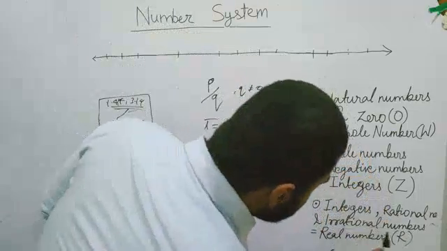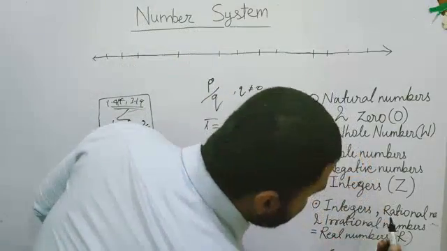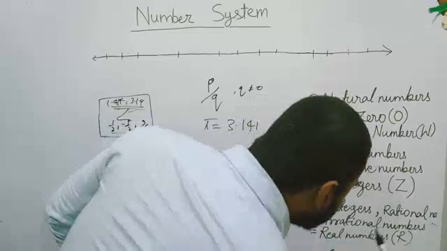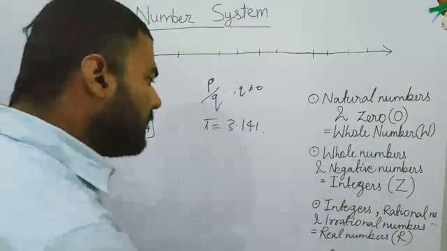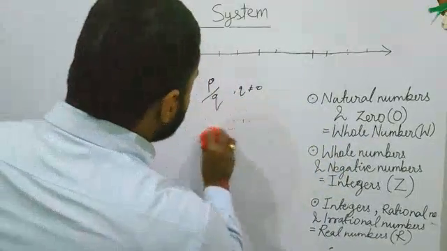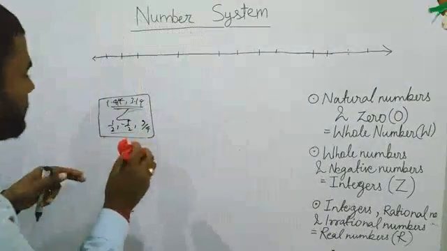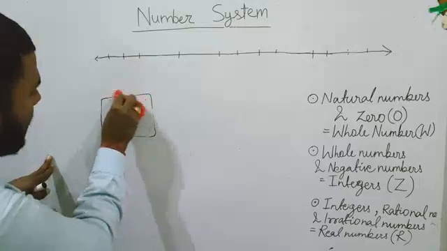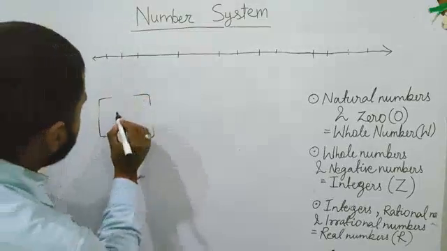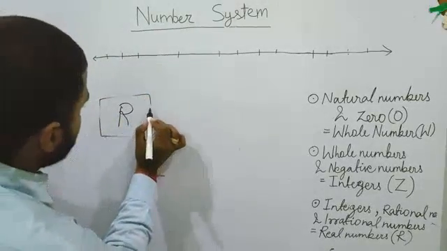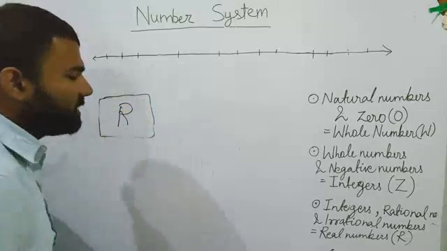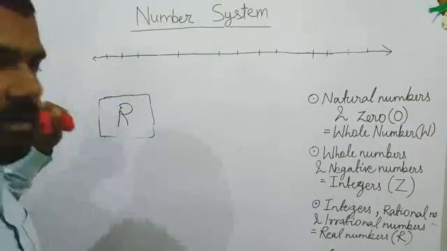Correct. The collection of all the integers plus all the rational numbers plus all the irrational numbers is called real numbers, and it is denoted by R. So what your box contains right now is the real numbers.